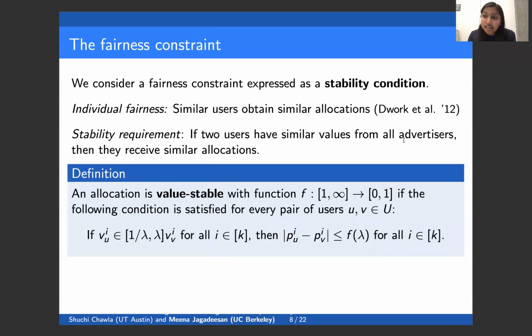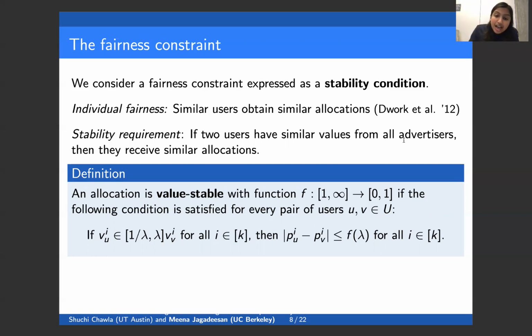Okay, so to define this formally, an allocation is value stable with respect to a function f that maps 1 to infinity to 0 to 1, if the following condition holds for every pair of users. What we require is, if the two value vectors for the users are multiplicatively close, then the allocation vectors need to be additively close. In particular, let's say that each advertiser bids within a factor of lambda on the two users, then we require that the difference between the allocation probabilities that each advertiser receives on the two users is at most f of lambda.